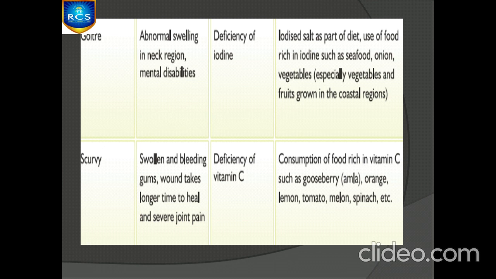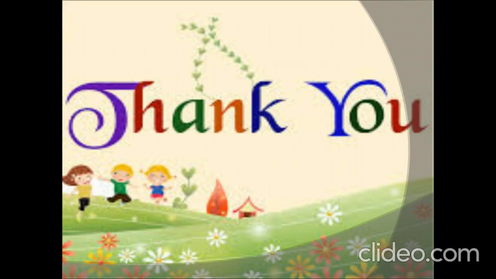Okay, children. So, children, this is about the first chapter, Inside the Food World. Okay, we saw the complete food items. Okay, we saw about the food items and their components, description about each component. Okay, how we have to consume the diet, right? Then what are the diseases that may occur due to lack of those nutrients in the diet? These are the topics covered in the first chapter.